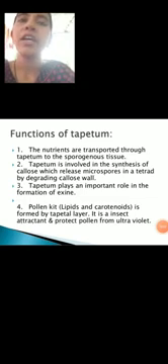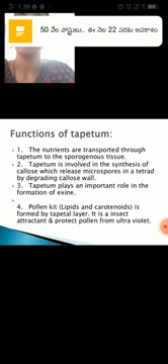Tapetum plays an important role in the development of microspores. Tapetum also helps in the transport of food materials to the inside of the anther. They secrete the enzyme callase. So these are the functions of the tapetum. Tapetum is divided into two types, amoeboid tapetum and secretory tapetum.